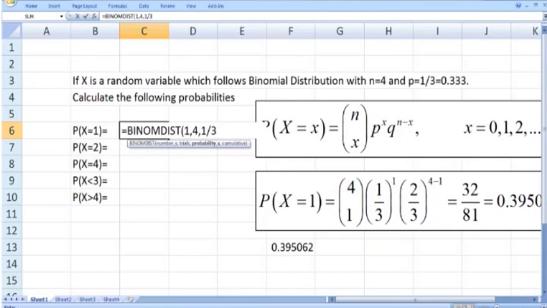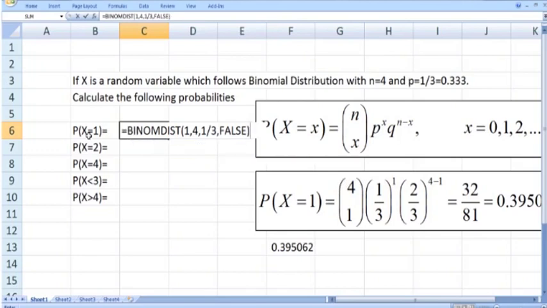Any probability that x is exactly equal to a certain number. As far as our question is concerned, we need to calculate the probability that x is exactly equal to 1. So here the cumulative option should be written as false. But if you are calculating, suppose, x is less than or equal to 1, it means you are considering all the probabilities up to the value 1. So 1 and less than 1 will all be included in that case. So in that case you have to write true.